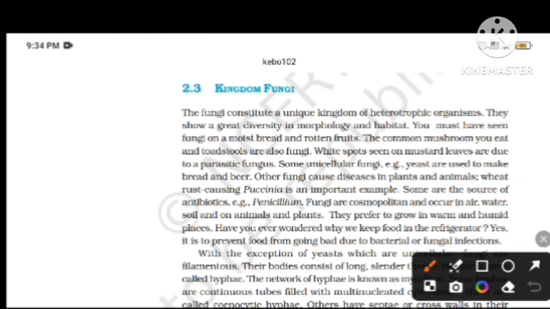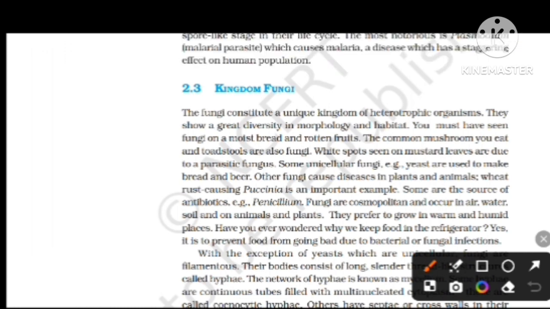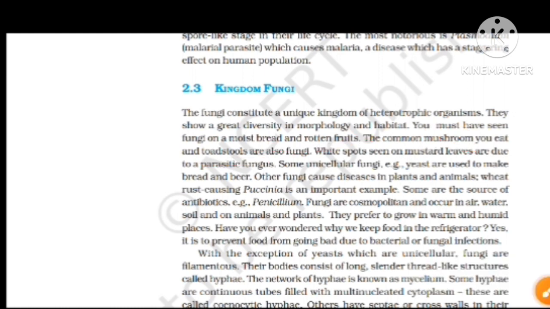They show diversity of morphology and habitat, and you have seen fungi on moist bread and rotten fruits. The common mushrooms we eat and toadstools are all fungi. And white spots seen on mustard leaves are due to a parasitic fungus, and some unicellular fungi, for example yeast, are used to make bread and beer.